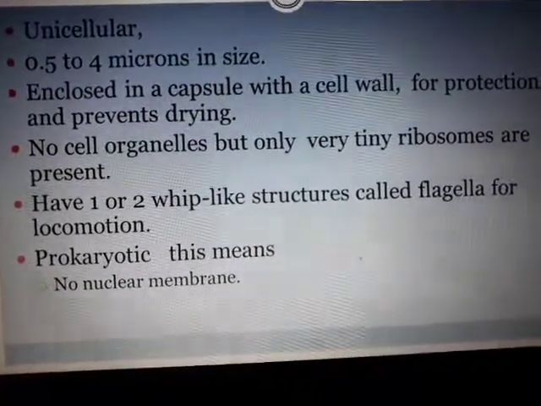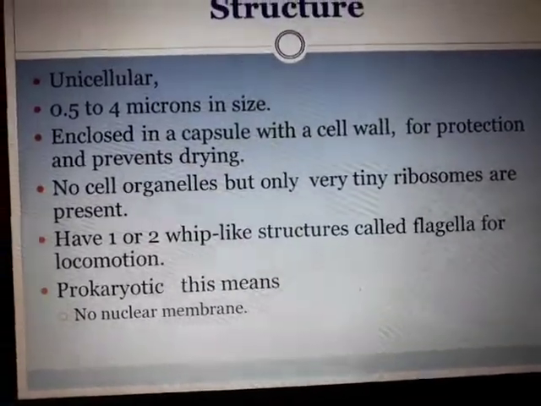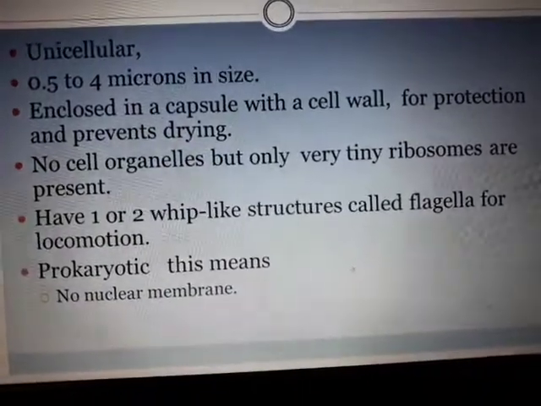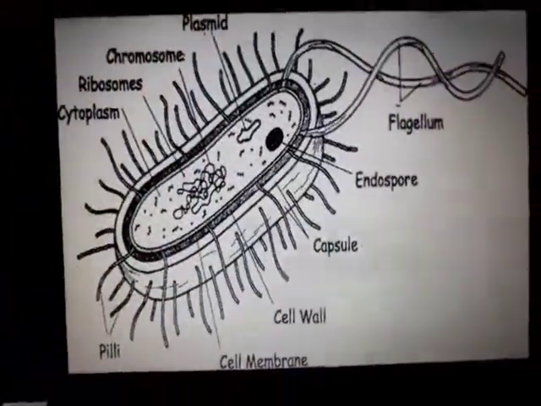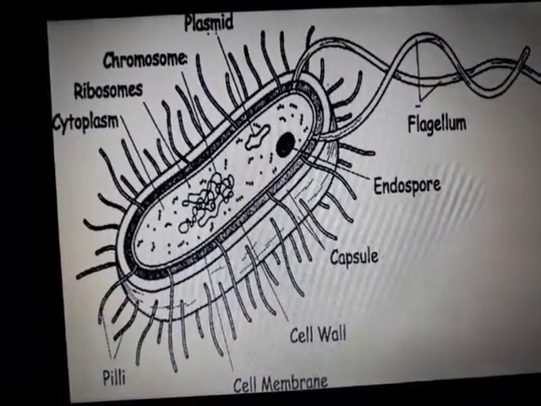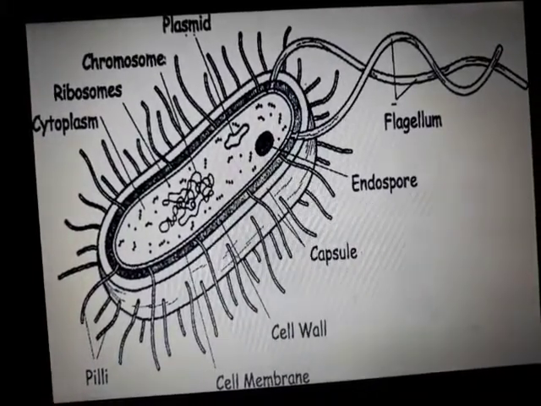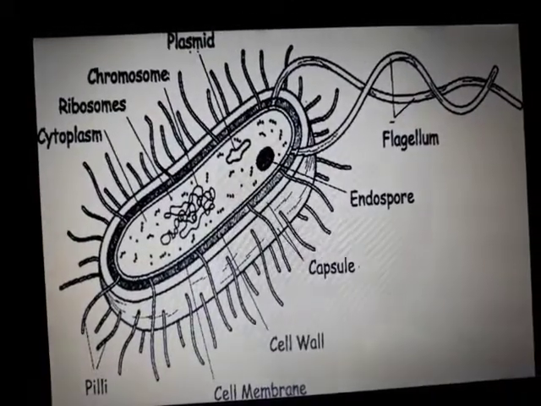They have one or two whip-like structures called flagella. So this organism is going to move with the help of flagella. It is prokaryotic, that means no nuclear membrane. You can see the DNA material there. You can see the flagellum, a capsule-like structure, a cell wall, and ribosomes.